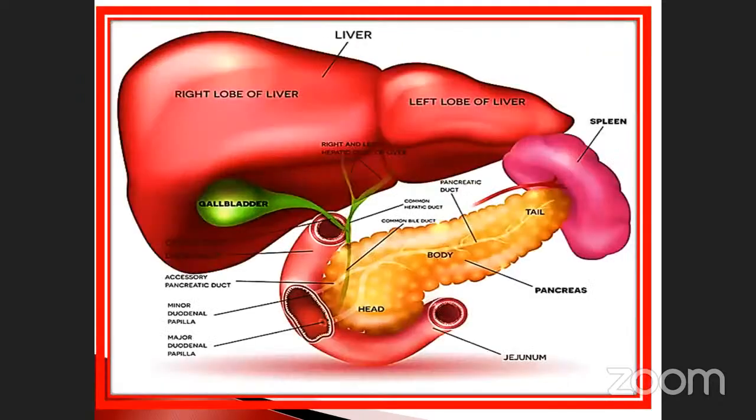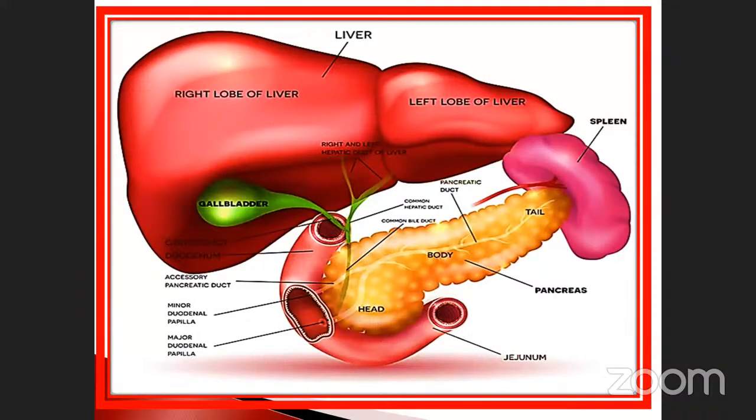See here, this is the entire structure of the liver and nearby organs. This is the liver, the red colored one. Below the liver there is a green colored leaf-like structure called the gallbladder. What are the main uses of the gallbladder?